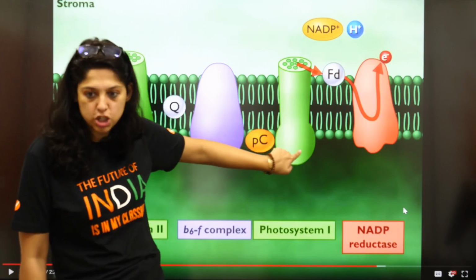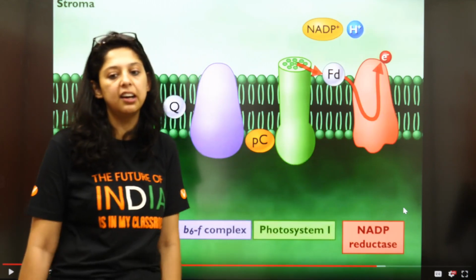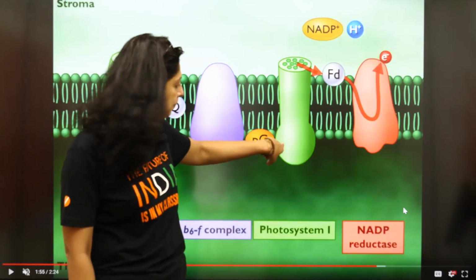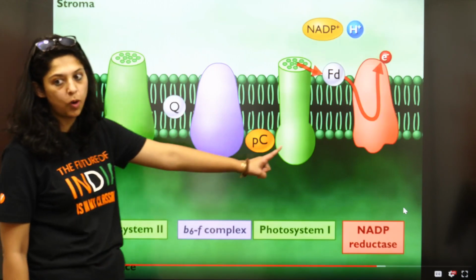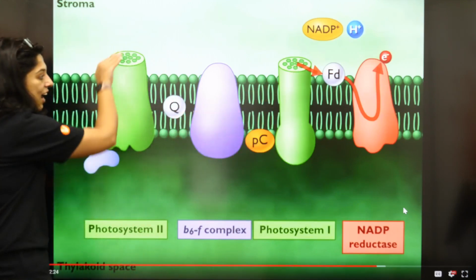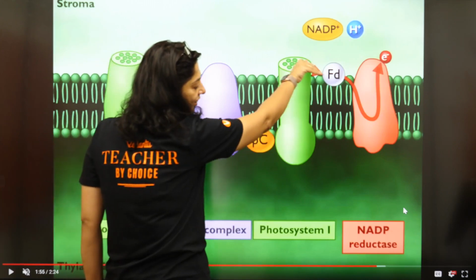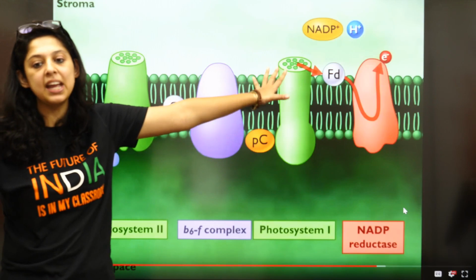यहाँ पे photolysis of water देखा आपने? Did you see photolysis of water here? Yes or no? किसी ने यहाँ पे photolysis of water देखा? यहाँ पानी आया? There is no photolysis of water here. It is the same electron. See Z. See? And it is going to produce NADPH.